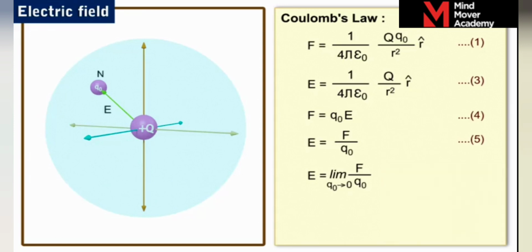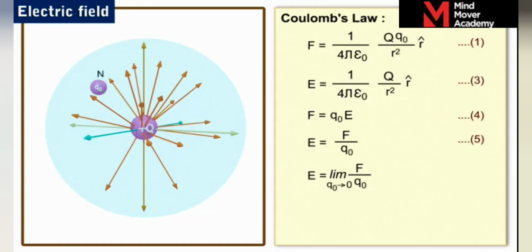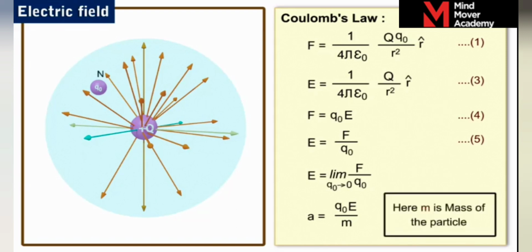In the electric field of a positively charged particle, the electric field strength vector E at any point of the field always points away from the charged particle in a radially outward direction. The point charge Q naught will be accelerated in the electric field as it experiences acceleration a due to the force due to the electric field, and the acceleration is expressed as a is equal to Q naught E by m. Note here, m is the mass of the particle.